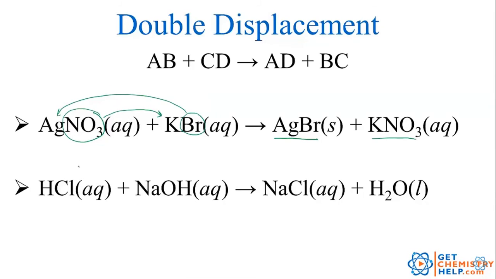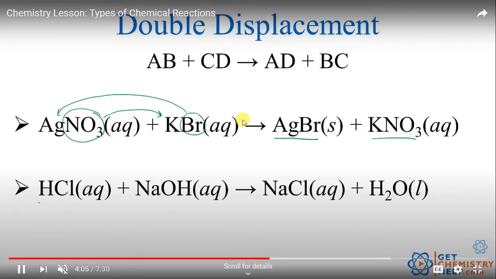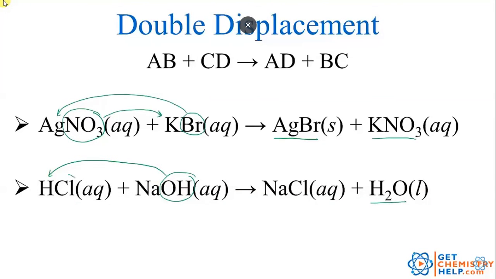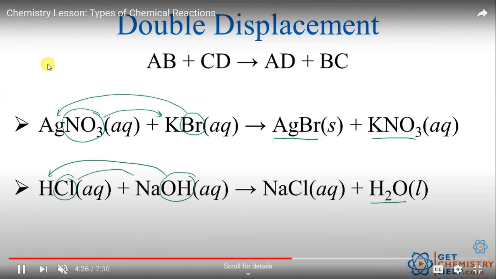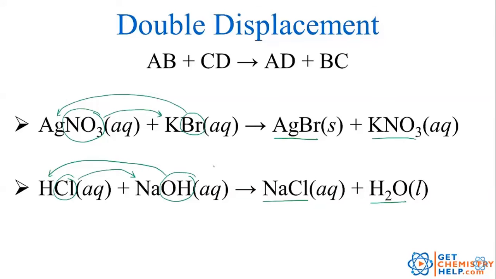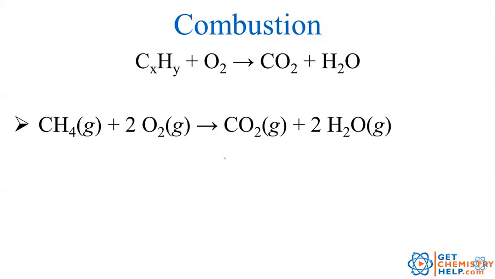Another example, HCl plus NaOH gives sodium chloride plus water. This chlorine is combining with Na, and this OH comes with H. So this OH plus H becomes H2O, and this Cl combines with sodium to give NaCl. So this was it, children, for this type of reactions. So all four types of reactions are combination, decomposition, single displacement, double displacement. One more reaction is a combustion reaction where the heat is required.